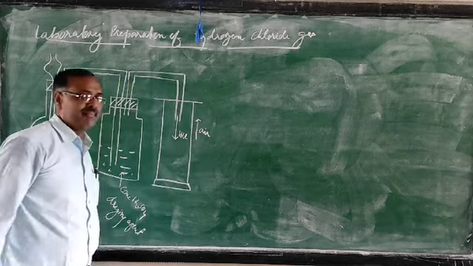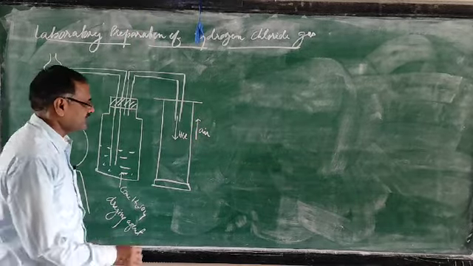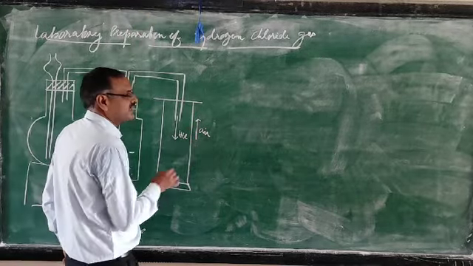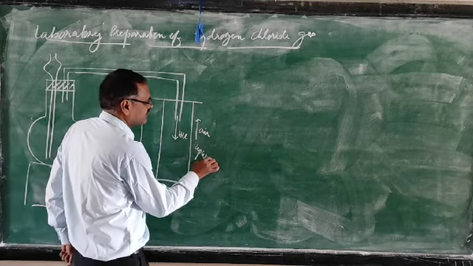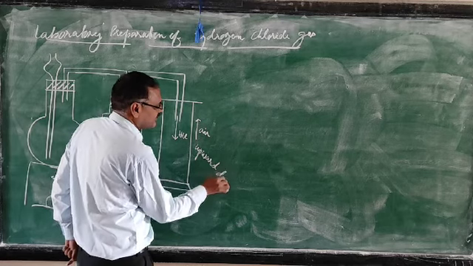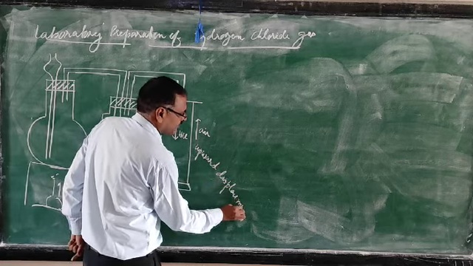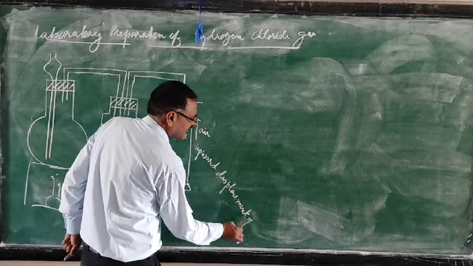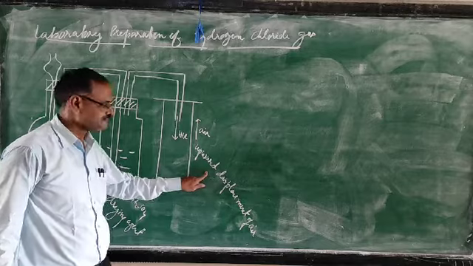So what is the name of the method? Upward displacement of air. This is very easy to study. Upward displacement of air is given in our book.